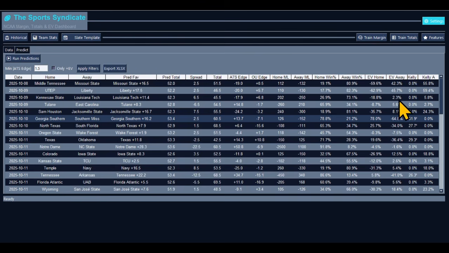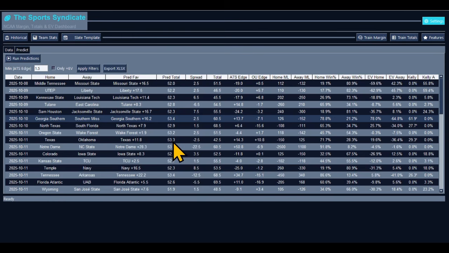That's up to you. Let me see what my numbers are saying. EV on the home side. Who's the EV with on this target? It's the EV on both of them, man. It's just tough. Negative 7.5, negative 3%. If you did want to go with EV, you would want to go with Oregon State to cover and to win. So they're both negative, so I would basically stay away from that.